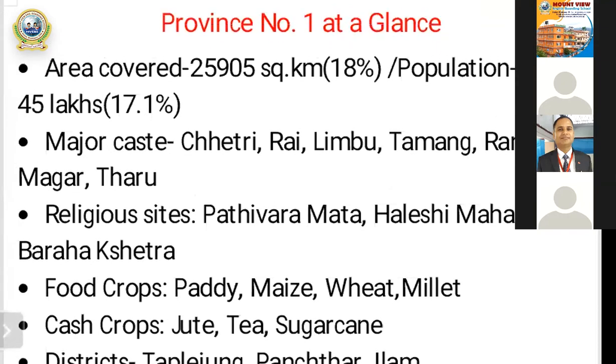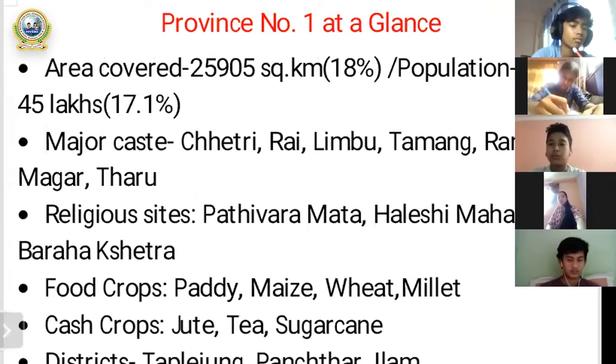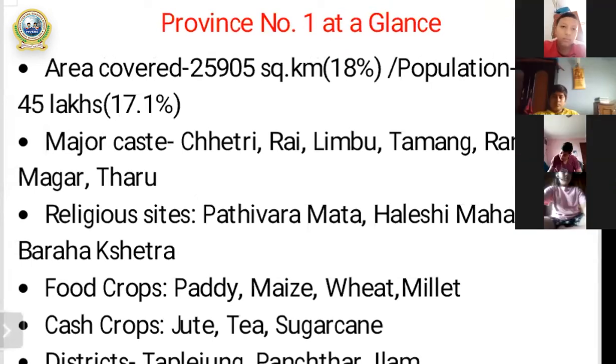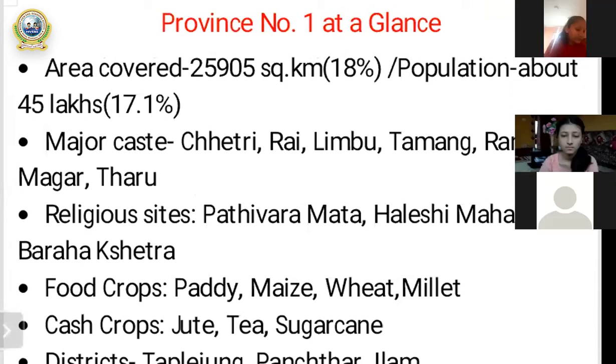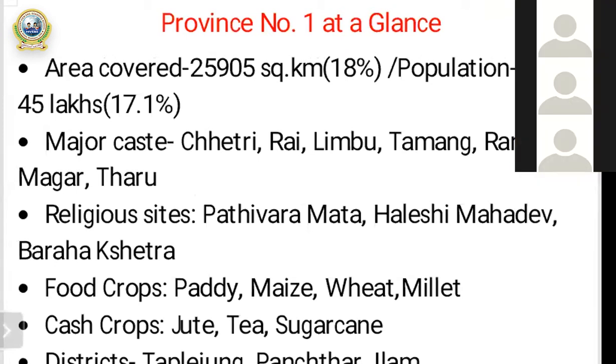And my dear students, once again you can see on the screen the next very important point, the total population of province number one. What's the total number of people living in province number one? The total population of province number one is about 45 lakhs. It means 17.1 percent.